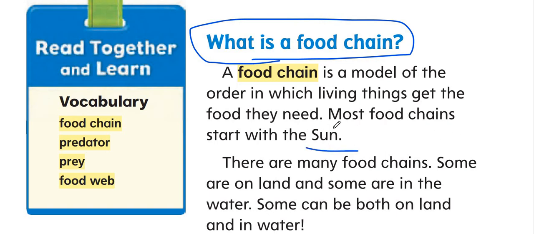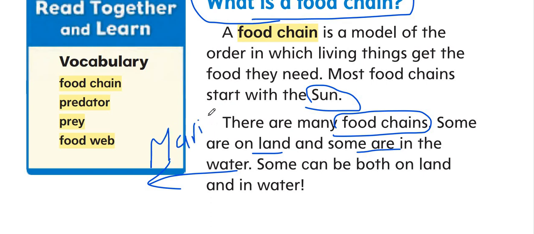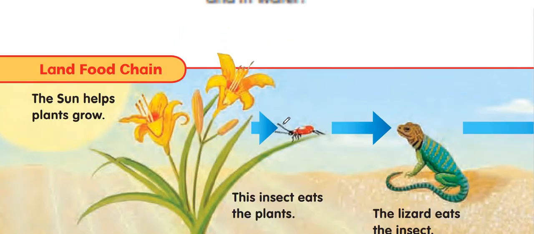Most food chains start with the sun, which gives light energy to the plant so the plant can make its own food. There are many food chains. Some are on the land and others in the water, which we call marine. Some can be both on the land and in the water at the same time. The food relationship shows us how living things get the food they need, and the relation between the animals.